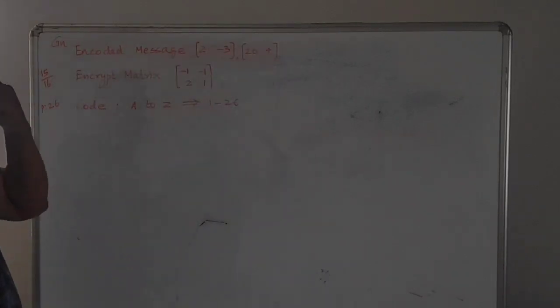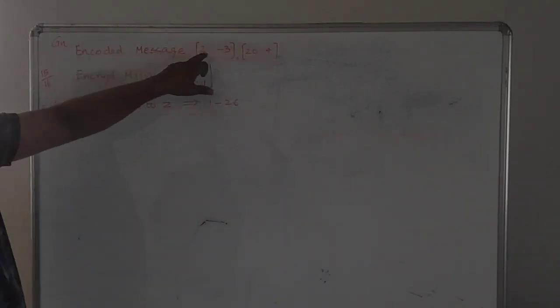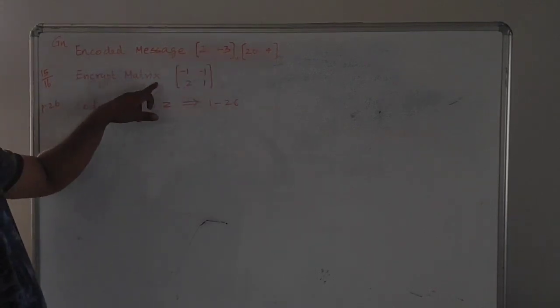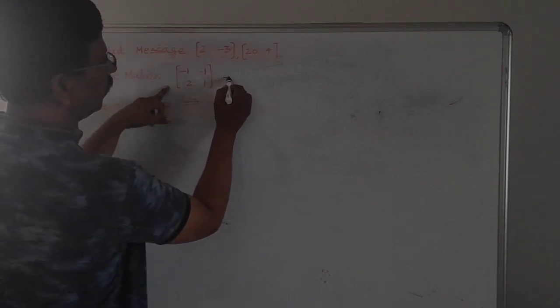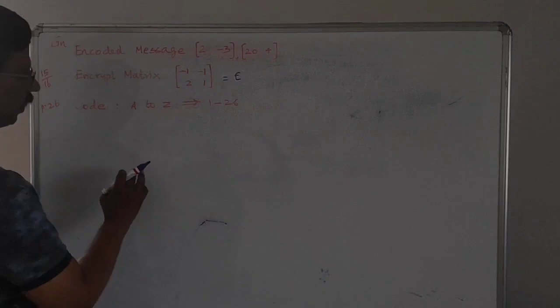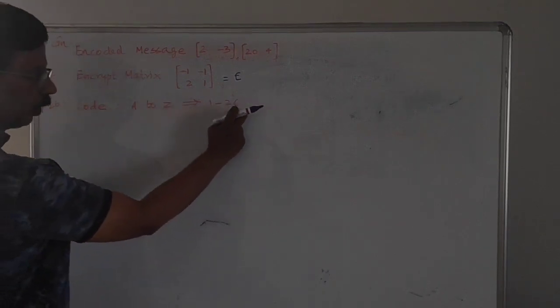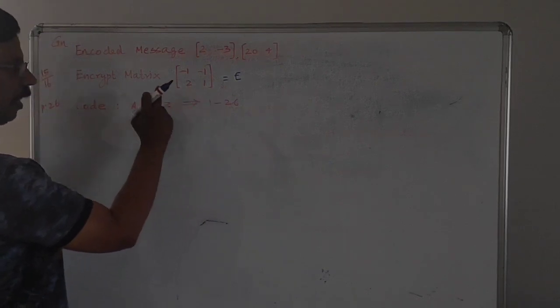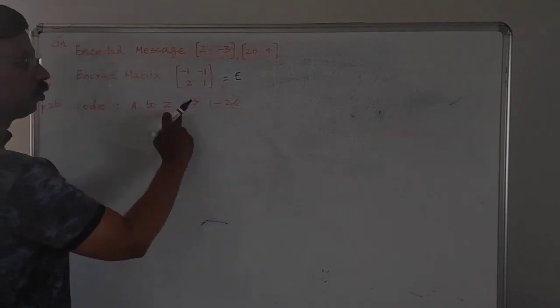The encoded message is given in the form of row matrices, and this is the encrypt matrix, which we can denote as E. The codes assigned to the letters A to Z are 1 to 26. That is, code 1 is for A, 2 is for B, 3 is for C, and so on.